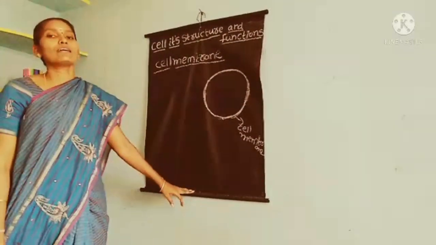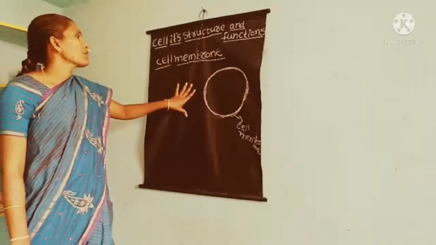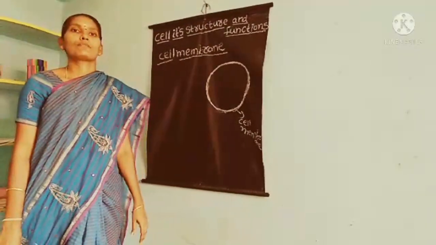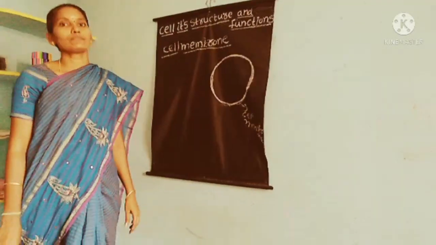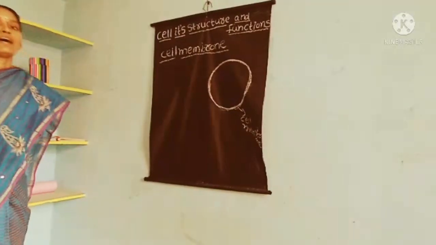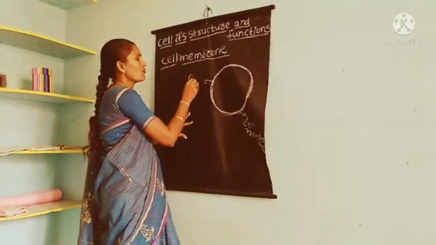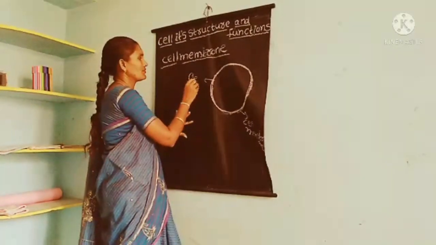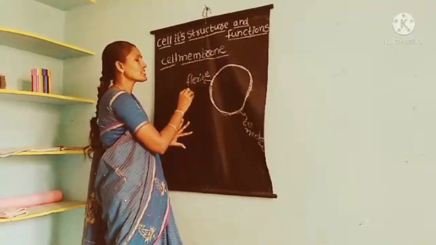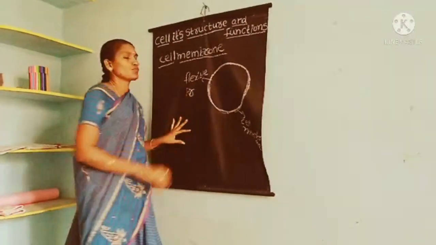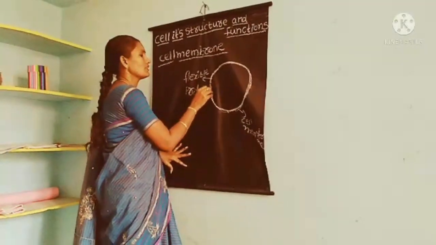And also the cell membrane gives defined shape and size to the cell. The cell membrane is very flexible, and it is made up of proteins and lipids.